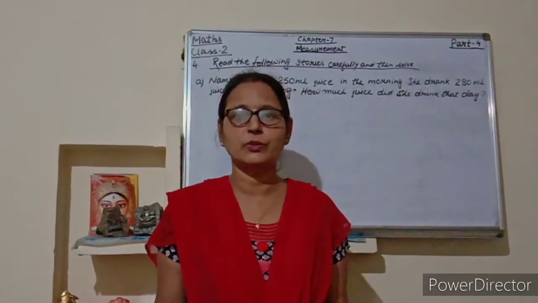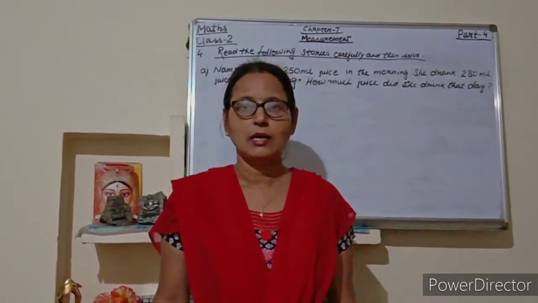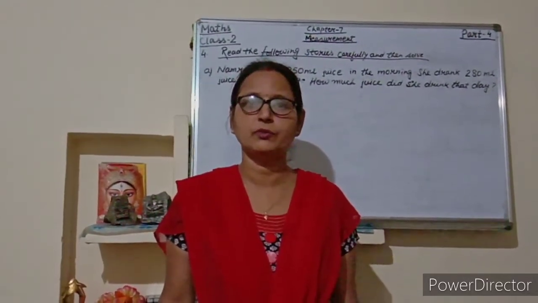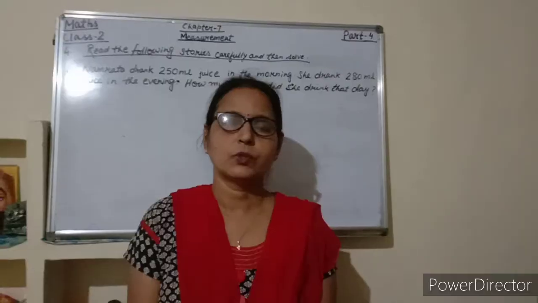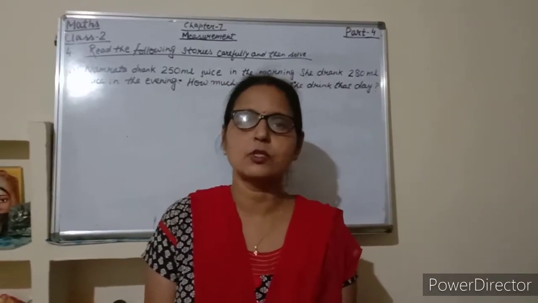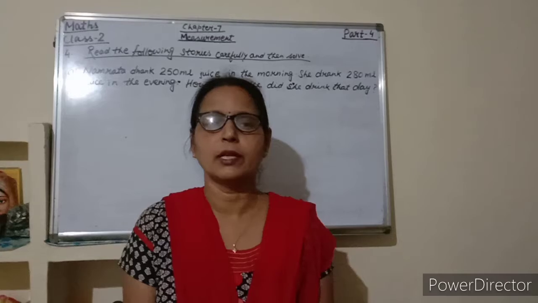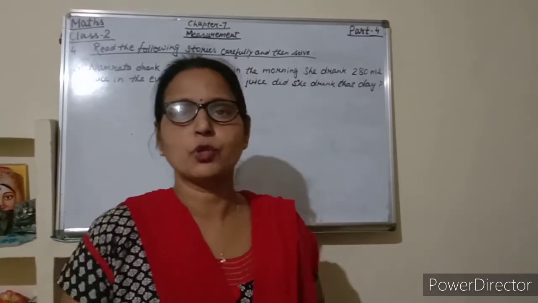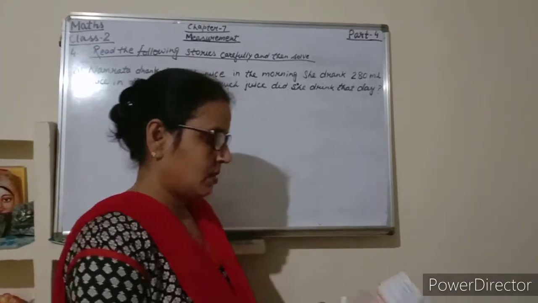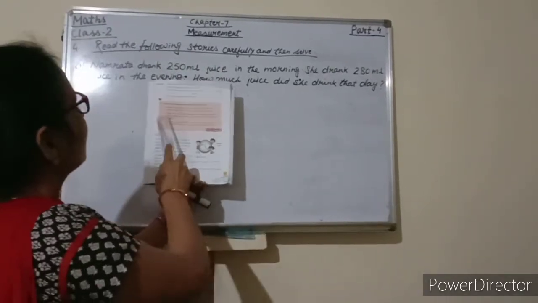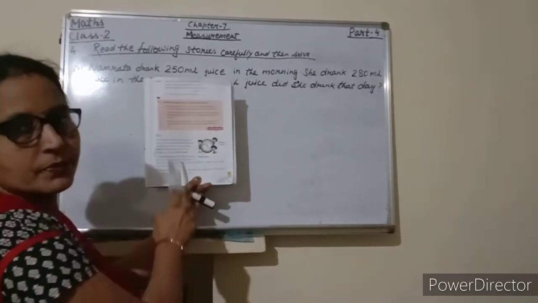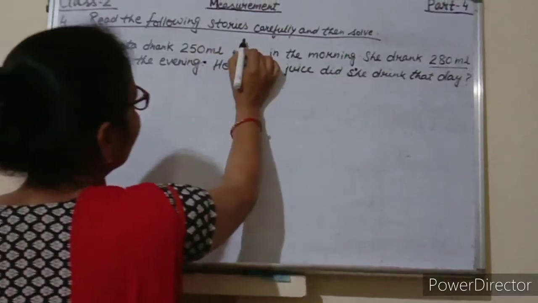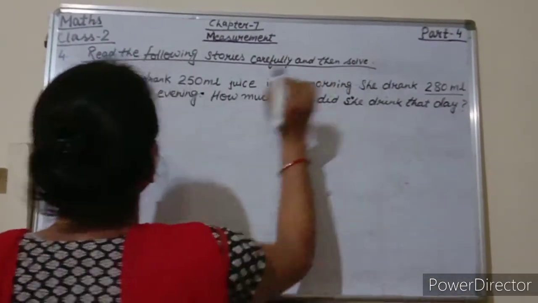Today I am going to teach you measurement of chapter 7 and the topic is word problems based on measurement, and this is video number 4. So students, in this section we will discuss the story based on measurement of length, width and capacity. I am giving you questions from your maths course book checkpoint 4. Now start students. Read the following stories carefully and then solve.